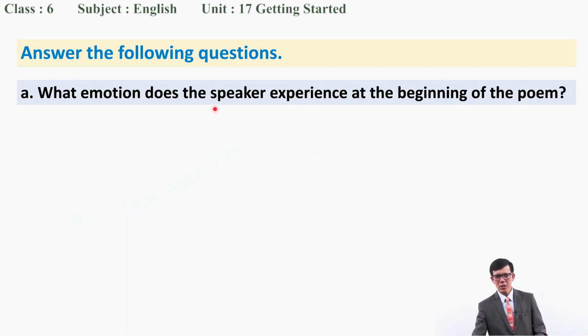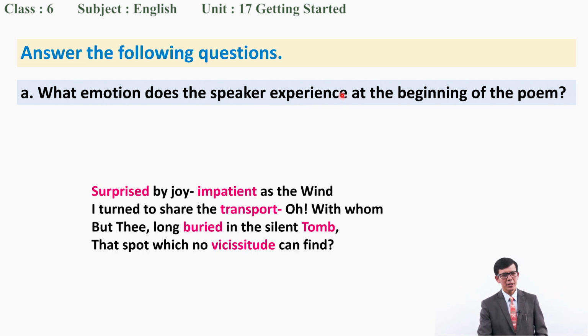Now let me just highlight some of the questions based on this text. What emotion does the speaker experience at the beginning of the poem? Just try to tell me the idea by looking at the first stanza. What emotion does the speaker experience?